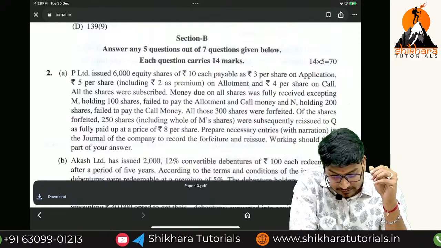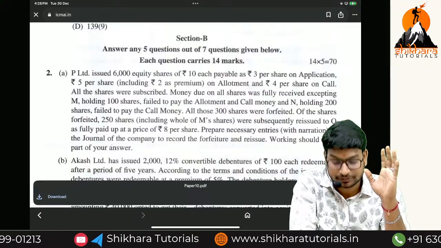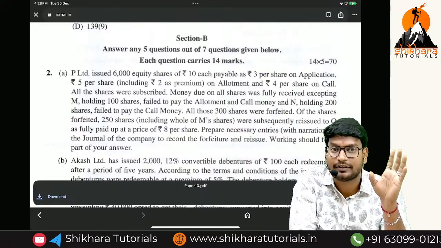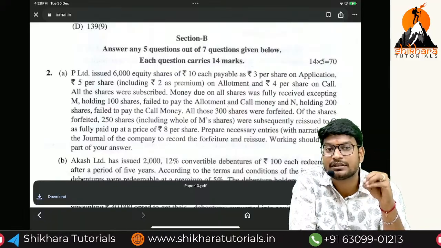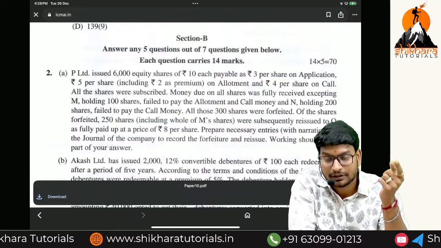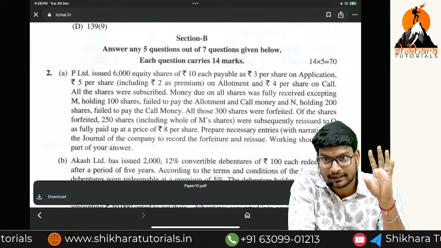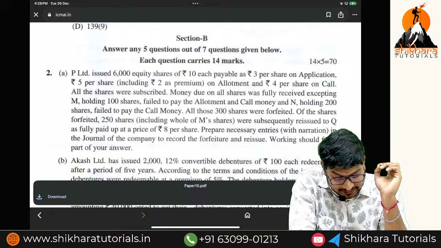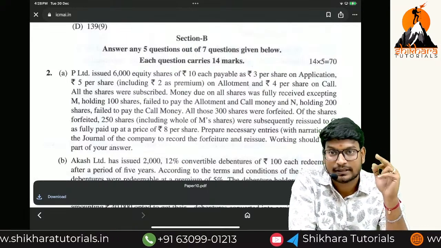Out of these forfeited shares, 250 shares including the M, they are going to reissue. M shares are how much ma? 100. But when coming to the N, 150. Out of 200, only how many shares are reissued? 150. The same question which we have done in the previous class. Yes or no ma? So once again we are going to do the same question in the next class. We'll get more clarity now. And next one what ma? Subsequently to the Q, the paid up price is equal to how much? 8. That means what is the discount? 2 rupees. They are going to reissue at a price.